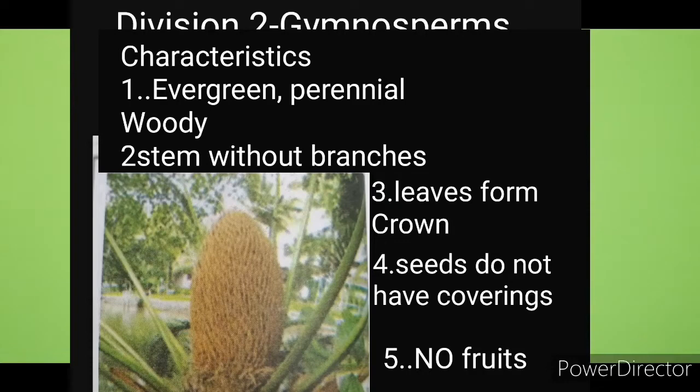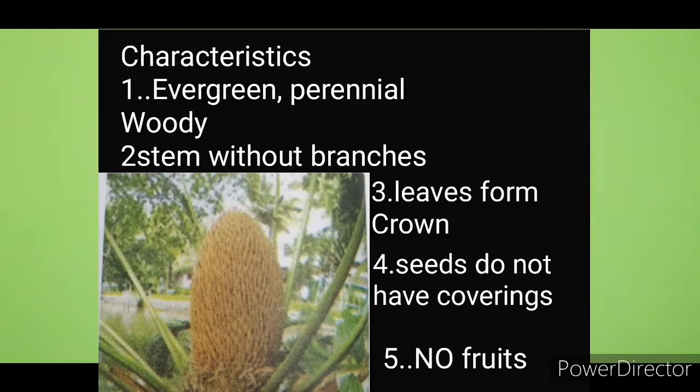See in the picture, an example of cycas. Their stems are without branches. The leaves form a crown. These plants bear male and female flowers on different sporophylls of the same plant.